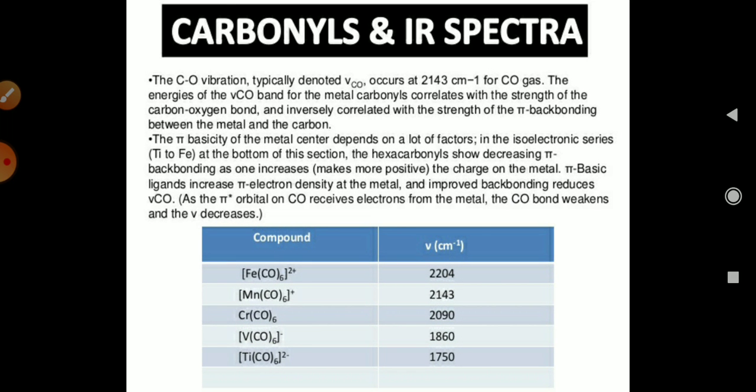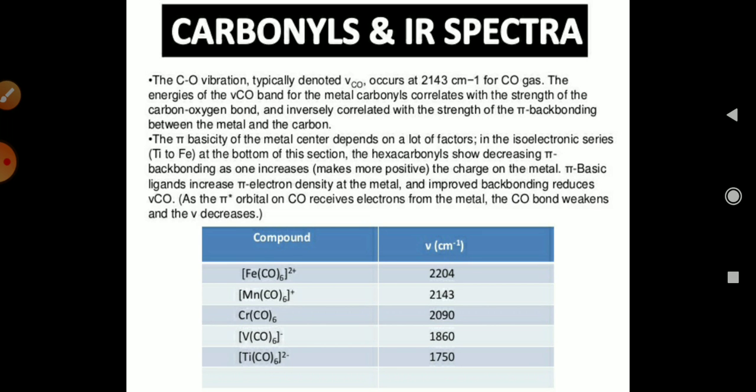Now, the IR spectra of a carbonyl compound: the CO vibration, typically denoted by νCO, occurs at 2143 cm⁻¹ for CO gas. The energy of the νCO band for a metal carbonyl correlates with the strength of the carbon-oxygen bond, and it is correlated with the strength of the pi back bonding between the metal and the carbon.